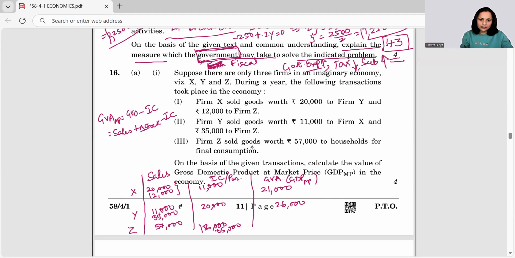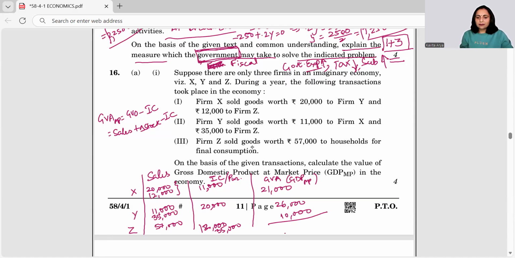Yeah, it should be correct. If we add 35 plus 12, that makes 47. If we subtract 47 from 57, it comes out to be 10,000. Correct. So on the basis of this information, we have to talk about the GVA in the economy.